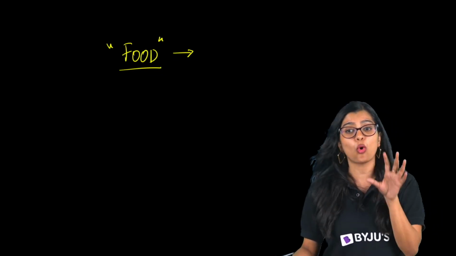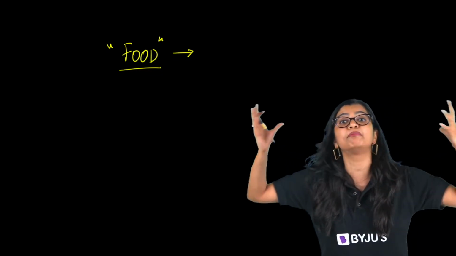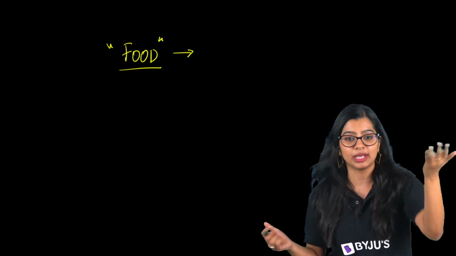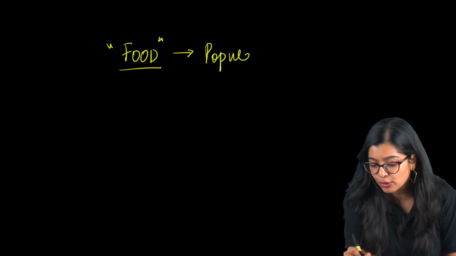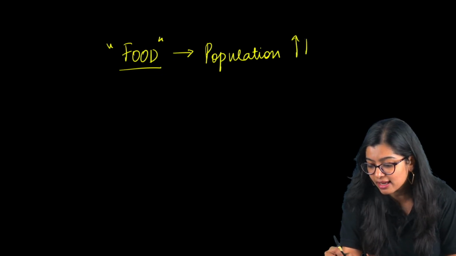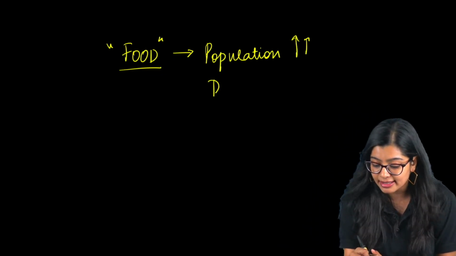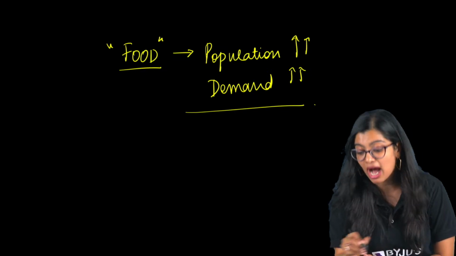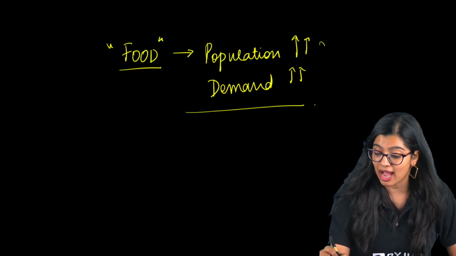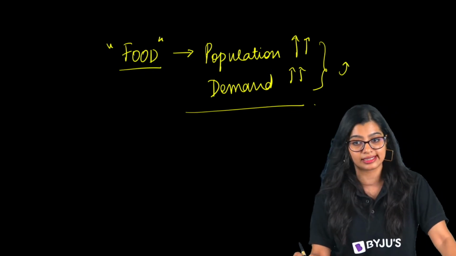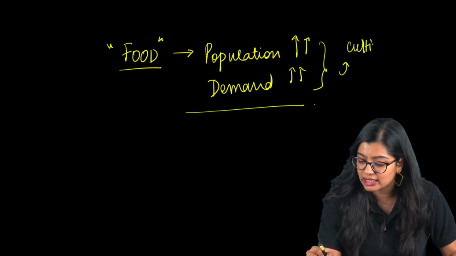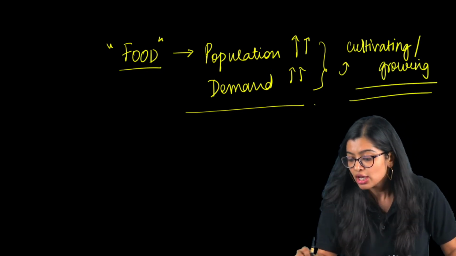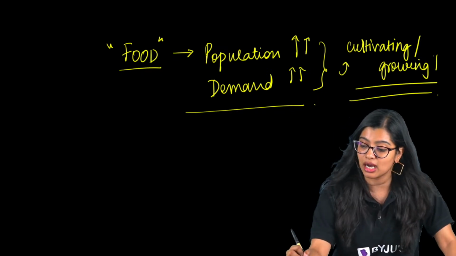Yes. So now, of course, over a period of time, we know that the number of people who want this food is more. The population has been increasing considerably, right? Which is why the demand for food has also gone up. Now, since there is a demand for food, we know that we have to cultivate the food on a large scale, right? So here we are talking about cultivating. When I say cultivating, it is nothing but growing food. Yes, growing these food items on a large scale.